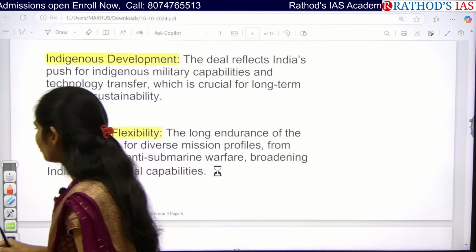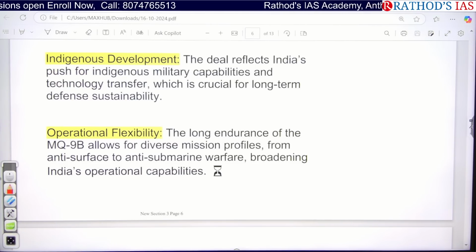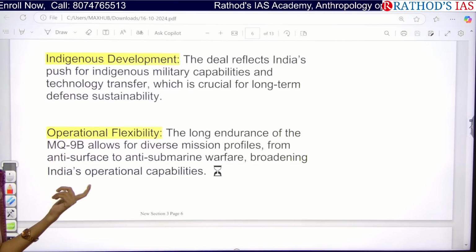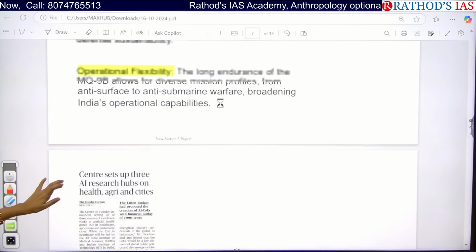And next, when you are getting this kind of equipment from the US, it will be very helpful for operational flexibility. Okay. Yeah, next article, see this title.